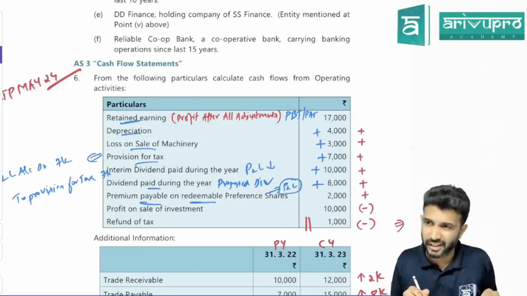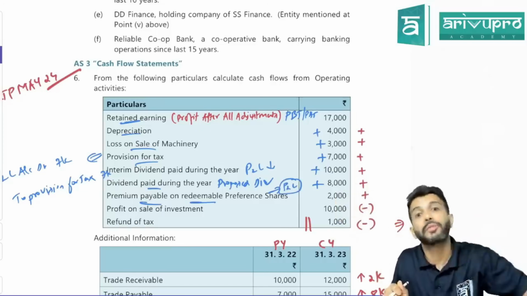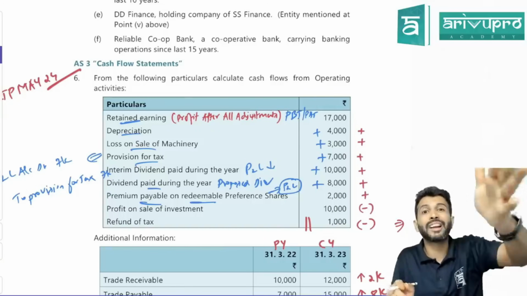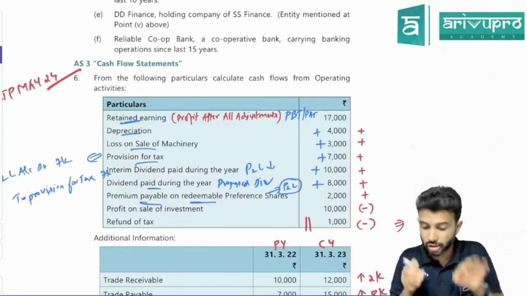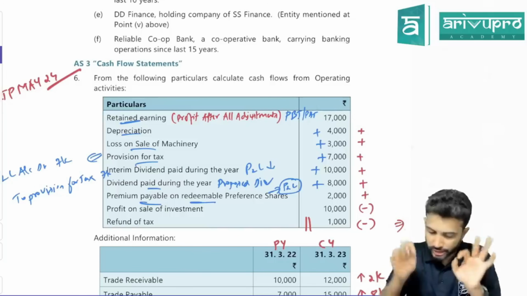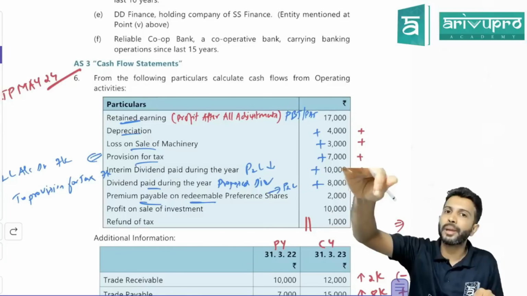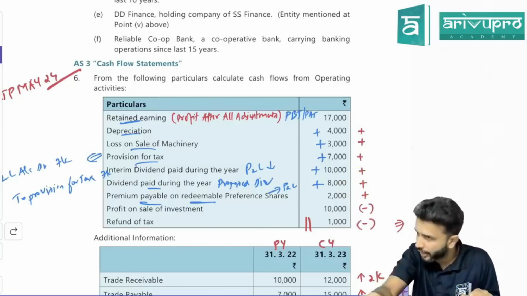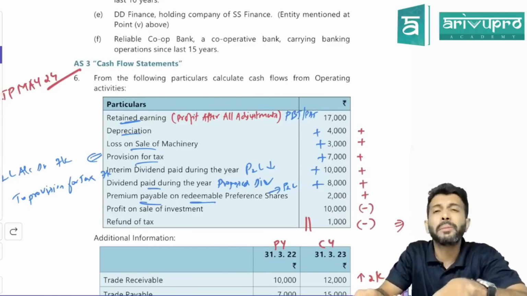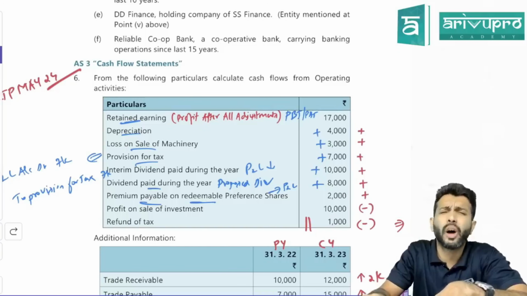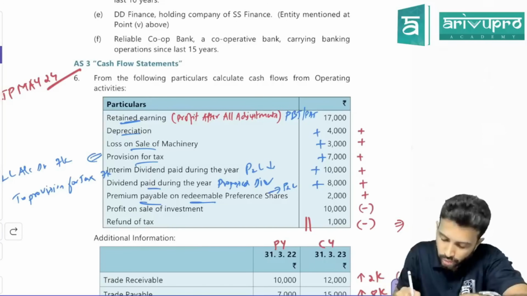It is transferred to P&L. Because you can transfer premium to securities premium only if securities premium has a balance. If it doesn't have a balance, then this premium, which is a loss, will be transferred to P&L itself. In these sorts of problems, don't assume the company has securities premium, you'll lose marks. So premium is a loss. This loss has been transferred to P&L, so P&L balance has reduced. If P&L balance is reduced, operating cash flow also has reduced. But is premium payable on redemption of preference shares an operating or financing activity? Financing activity. But due to this, your operating cash flow is reduced. Hence, add back.